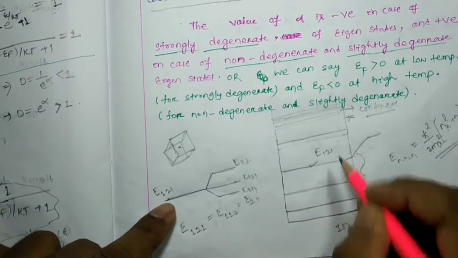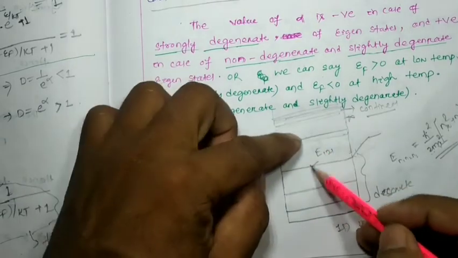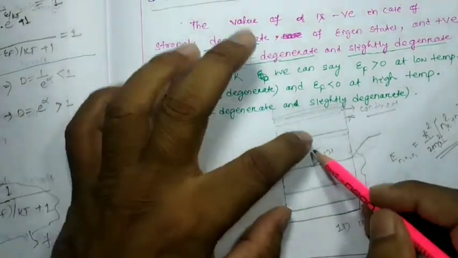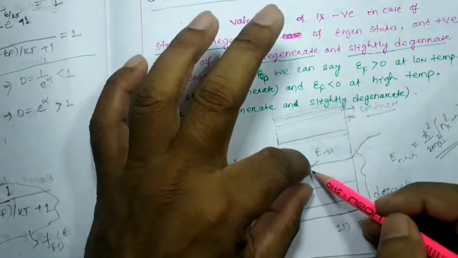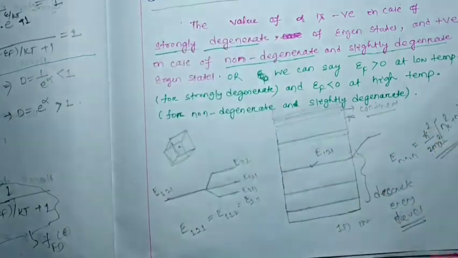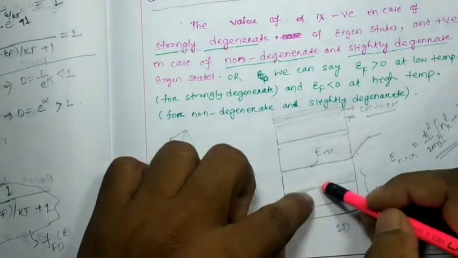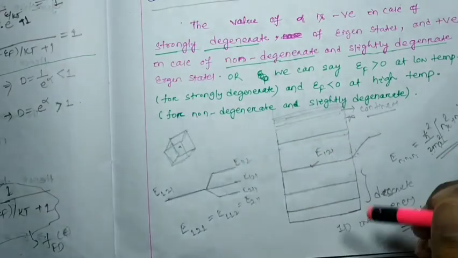So these energy levels are fully distinct or discrete, with definite or significant spacing. Hence each energy level can be separately distinguished.